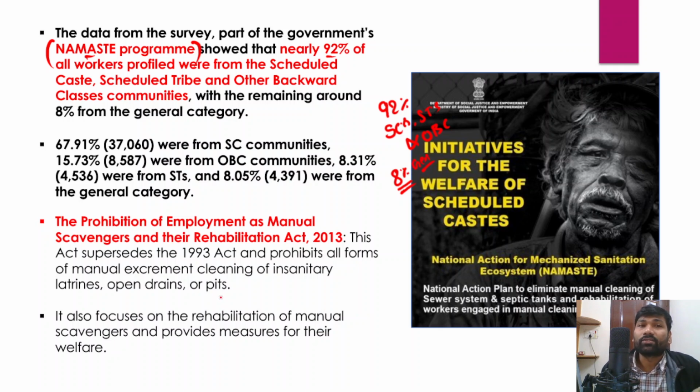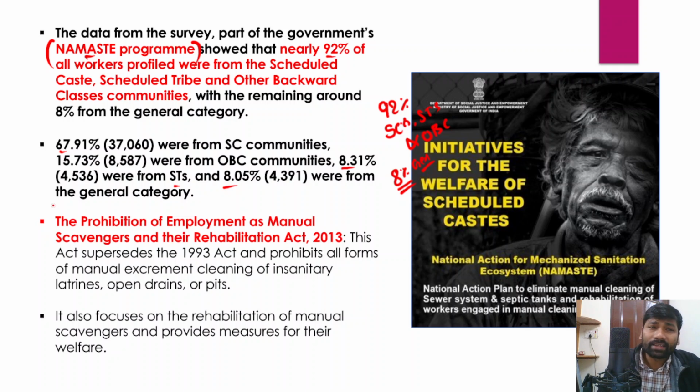This is what the survey has revealed. And apart from that, 67.91% were from SC communities, 15.73% were from OBC communities, 8.31% from STs and 8.05% were from the general category. So this is about manual scavenging, septic cleaning or sewer cleaners.